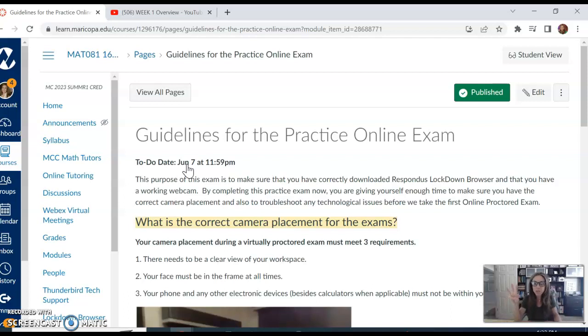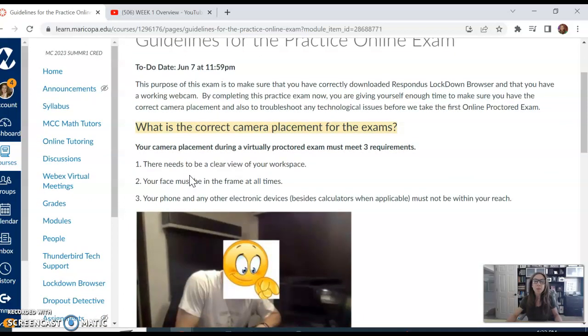It's just 3 quick questions. But again, the goal is just to make sure that your webcam is working and that you properly installed Respondus Lockdown Browser and that you know how to upload your written work when you're done. When you're taking the online practice exams, since I'm not able to proctor your exam in person, we do have to make sure that your recording captures you while you're taking the exam.